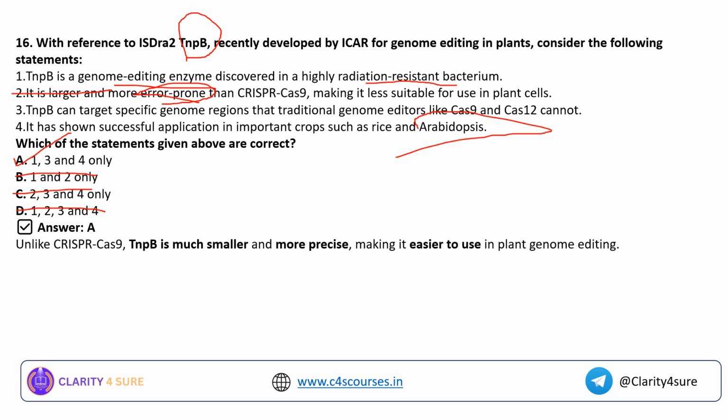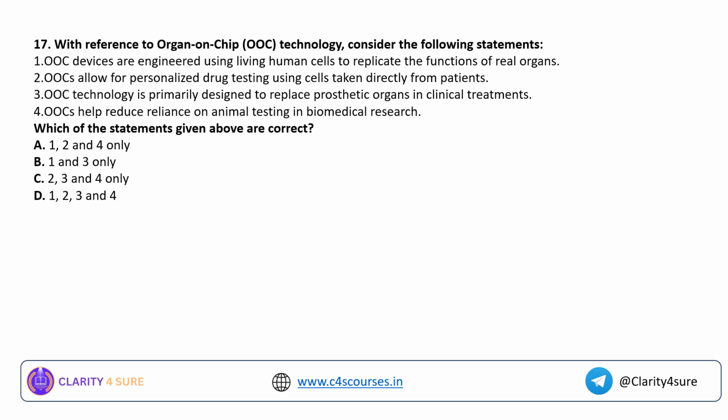Okay. Question number 17. With reference to organ on chip technology, consider the following statements. Organ on chip devices are engineered using living human cells to replicate the functions of real organs. Yes. OOC allows personalized drug testing using cells directly taken from the patients. Yes. OOC technology is primarily designed to replace prosthetic organs in clinical treatments. So this statement is wrong. OOCs help reduce reliance on animal testing in biomedical research.